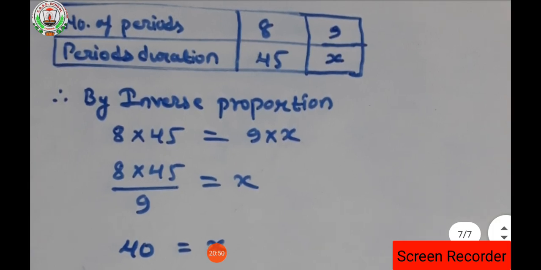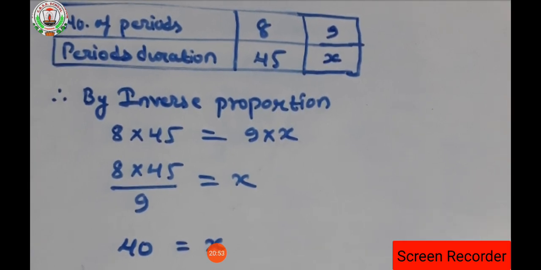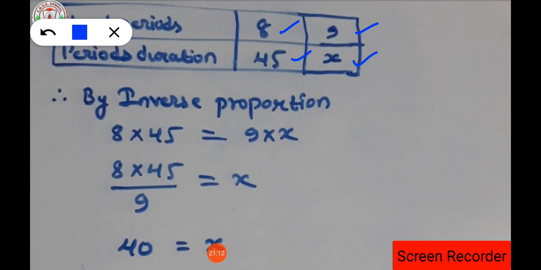Number of periods is 8, then the time duration is 45. If the number of periods is 9, that means the number of periods is increasing, isn't it? From 8 to 9 it increases, so obviously the period duration will decrease, isn't it? What is the condition for inverse proportion? If x1 increases, y2 will decrease, isn't it? In the same way, applying the inverse proportion condition, since the number of periods is increasing, the duration or time period will decrease.